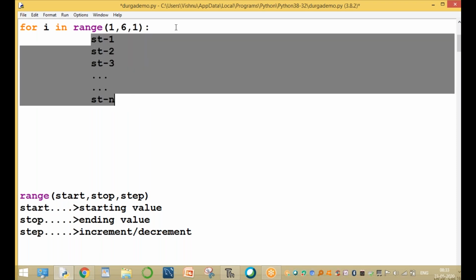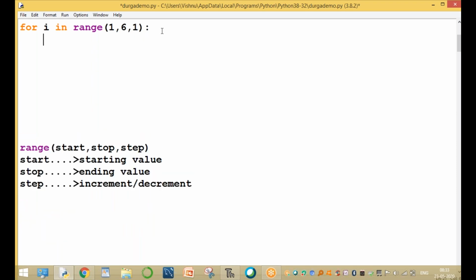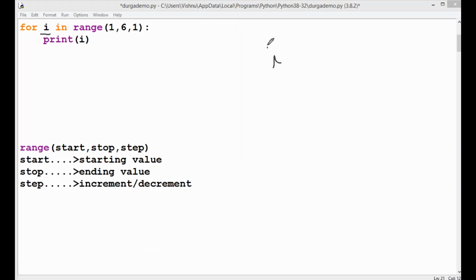Now we are writing the body of the loop. The body of the loop is print(i). Clear guys, very important. Note this. For example, print the value. Here i is a variable. The i variable is called a control variable. In the syntax, the control variable comes after the for keyword, followed by the sequence. This is completely the body of the loop. So now we are using only one statement as the body of the loop. The statement is print(i).